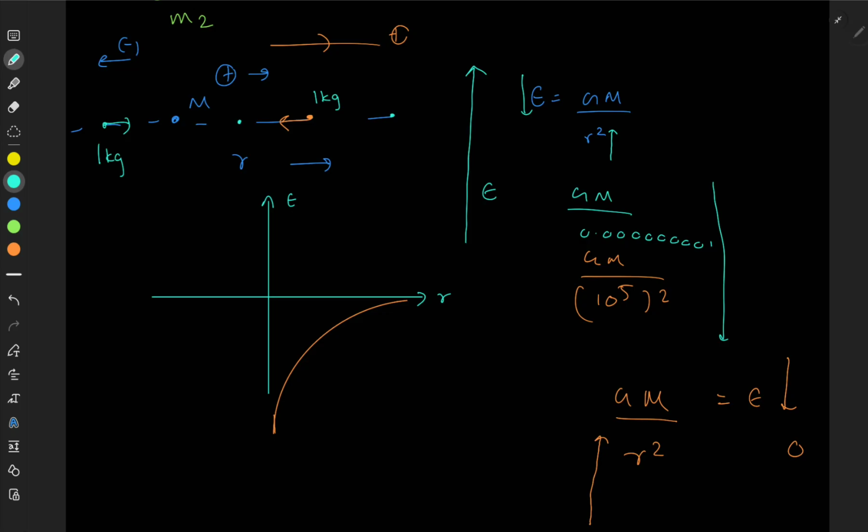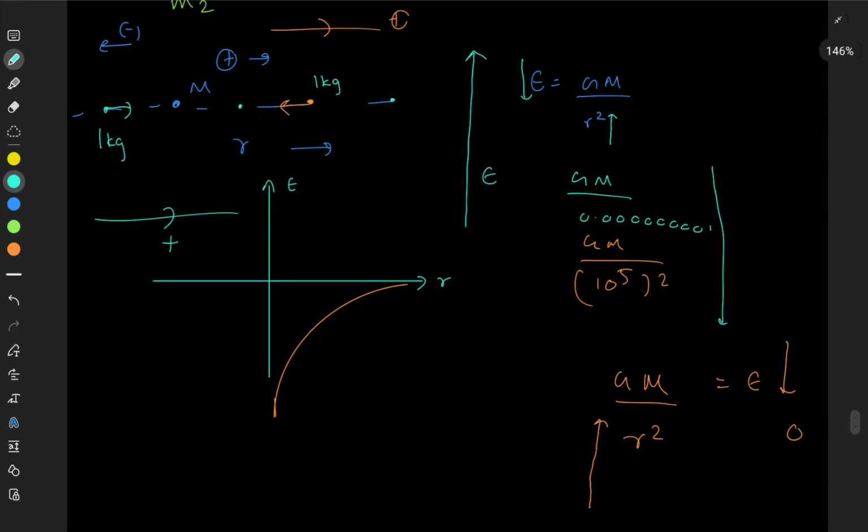So now you can see this is the positive side, and the mass 1 kg is attracted towards the positive side. So I have to draw the graph on the positive side, but the R value is negative, right? From this point onwards R is in the positive direction, but from this point onwards R is in the negative direction.